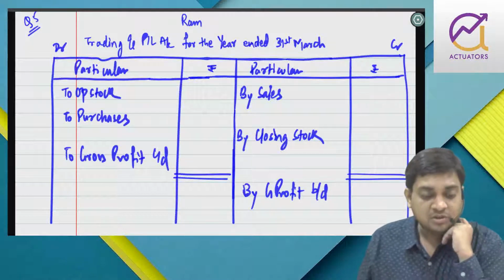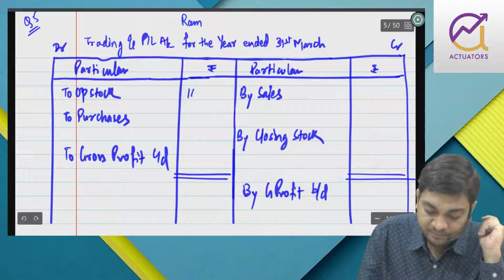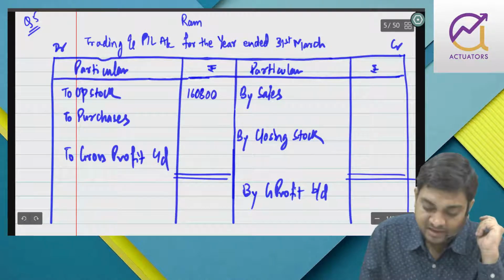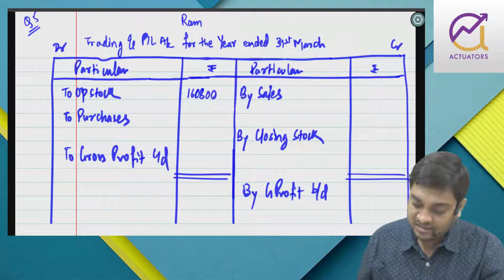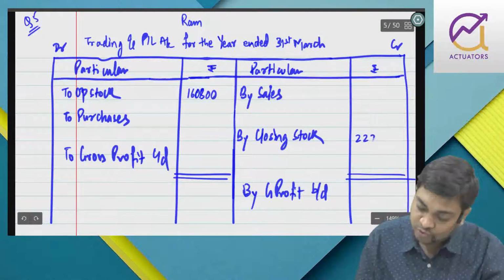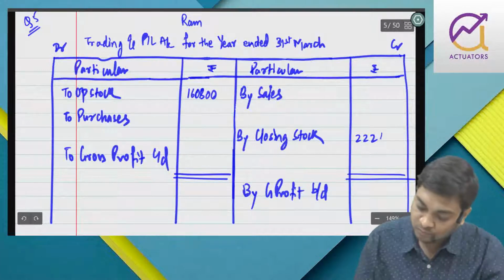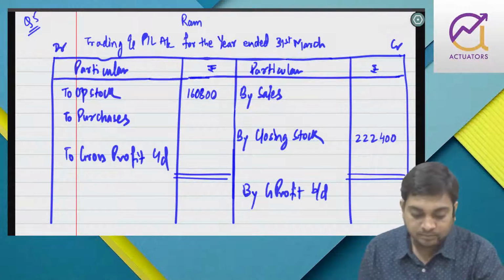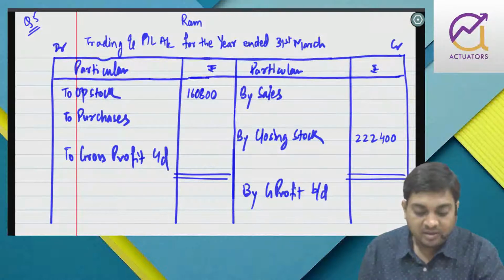Do we have opening stock? Yes, we have. So opening stock is 160,800. Do we have closing stock? Yes, we have 222,400.